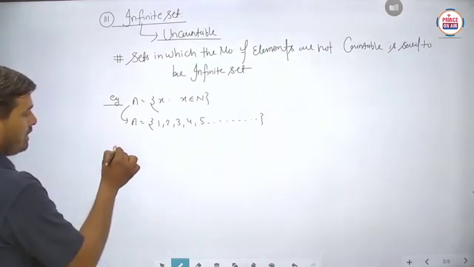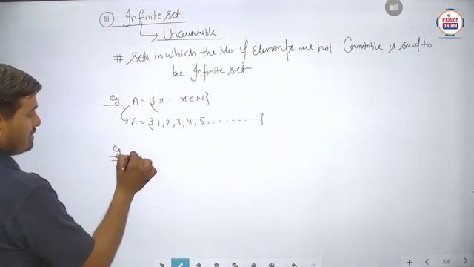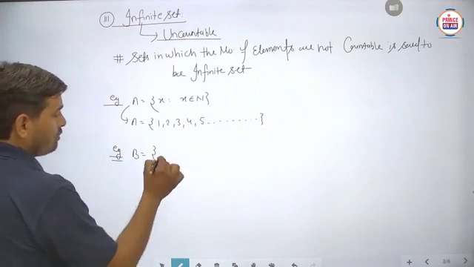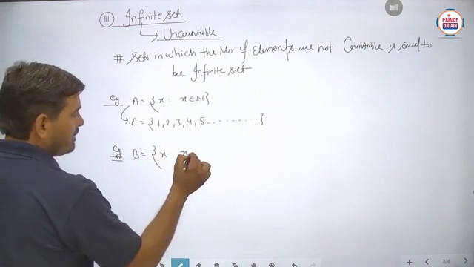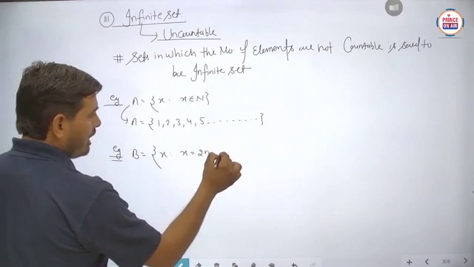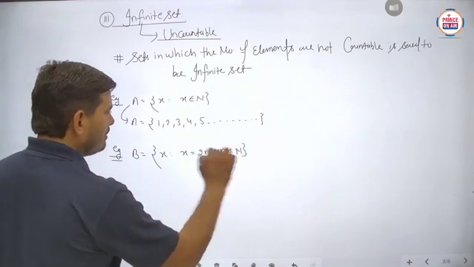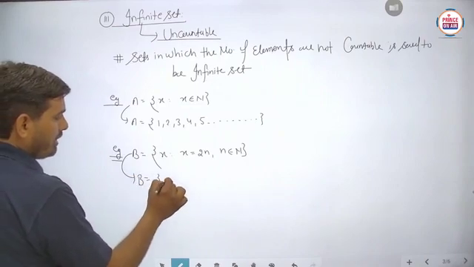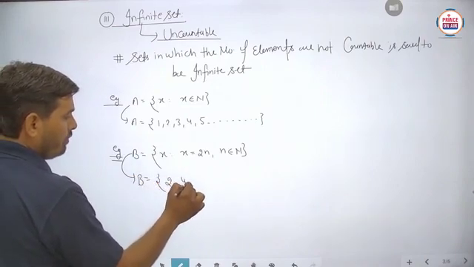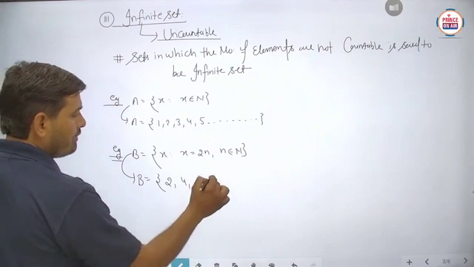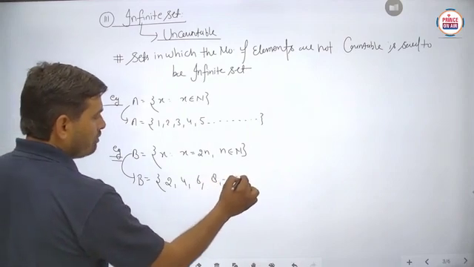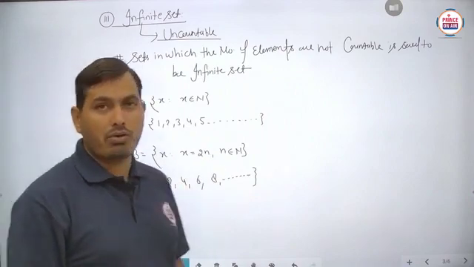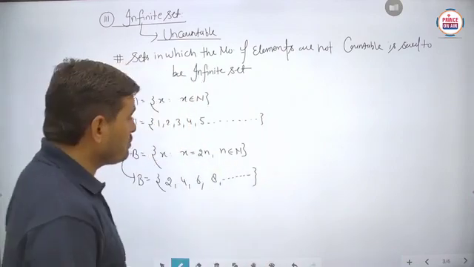Suppose we write another set B, x equals 2n, where n belongs to the natural numbers. Then if we write the tabular form, we can write 2, then 4, then 6, then 8 and so on, because here the number of elements is not countable, since n belongs to the natural numbers.